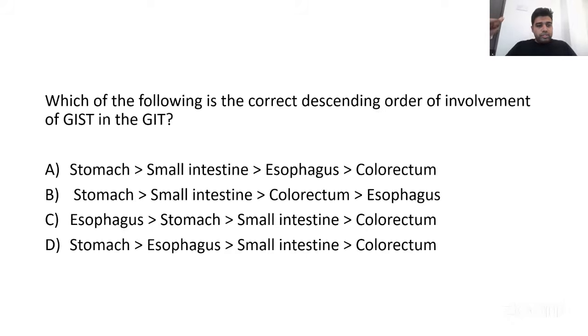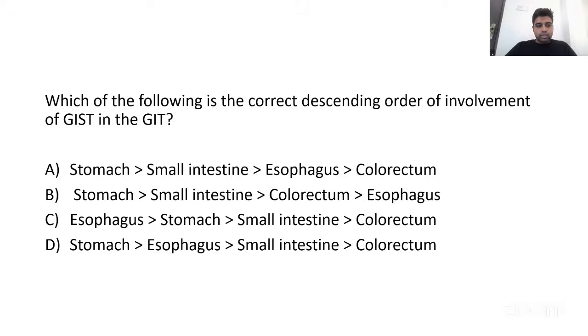So the first question is, which of the following is the correct descending order of involvement of GIST in the gastrointestinal tract? So from the highest incidence to the lowest incidence. We all know that the stomach is the most common site of GIST.